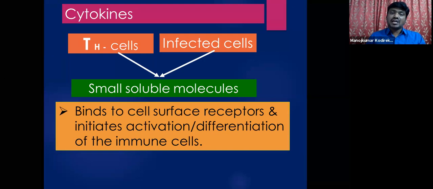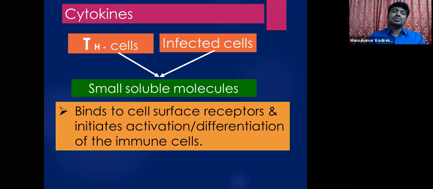Sometimes, in a typical condition, cytokines are also produced by infected cells. Most of the time, though, cytokines are produced by the Th cells of the immune system.